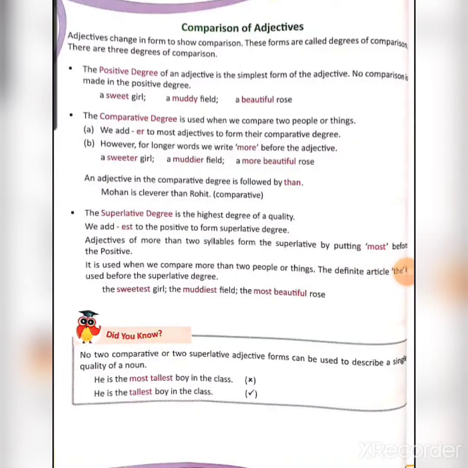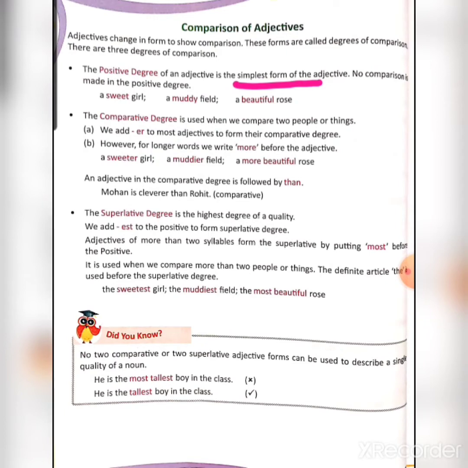Adjectives change in form to show comparison. These forms are called degrees of comparison. There are three degrees of comparison: positive, comparative, and superlative. The positive degree of an adjective is the simplest form of an adjective. No comparison is made in the positive degree. Like a sweet girl, a beautiful rose, a muddy field.